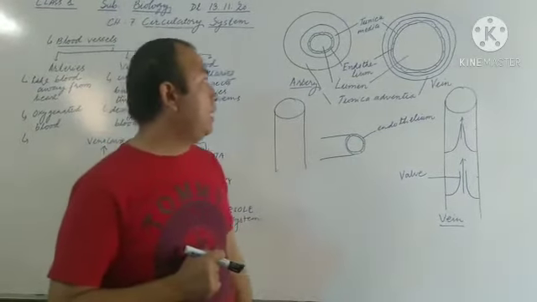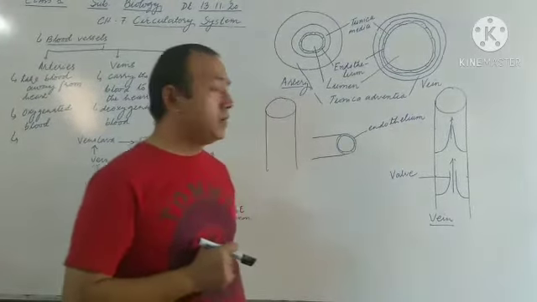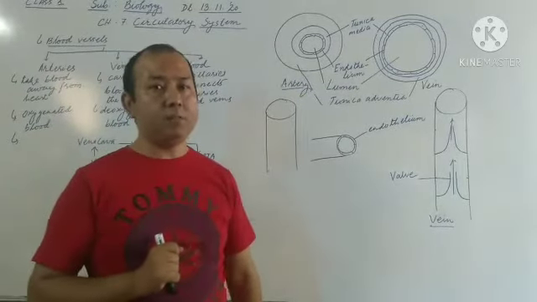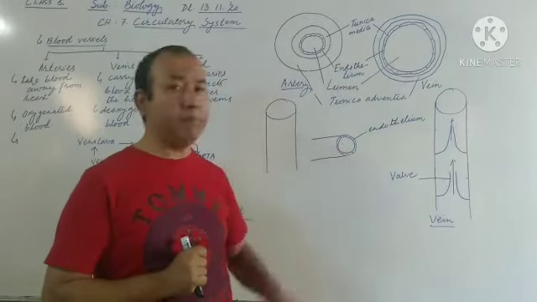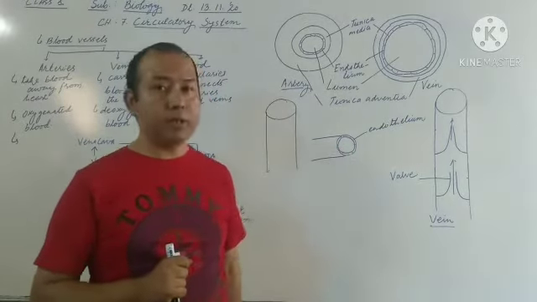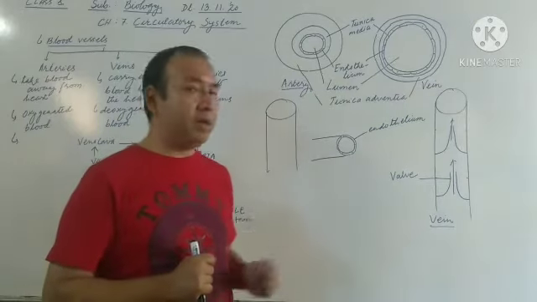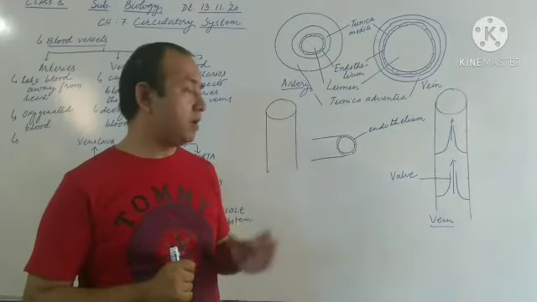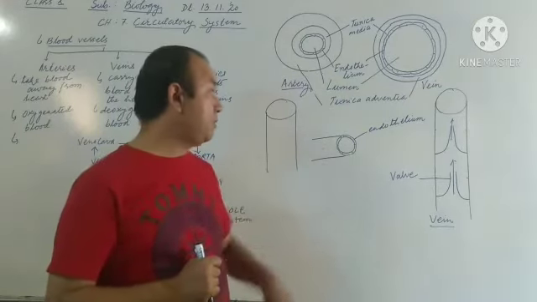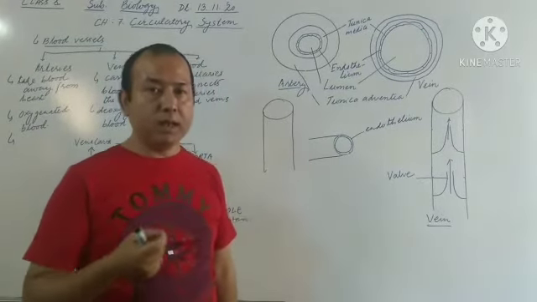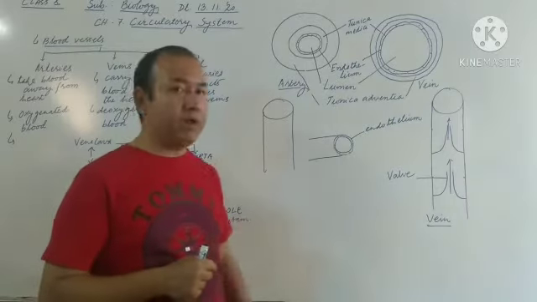Then again, if you talk about the blood capillaries, in blood capillaries only a single wall is present, that is endothelium. Okay, the rest of the walls are absent. They are very thin. So these blood capillaries help in the exchange of food molecules and gases, as they have a very thin wall.